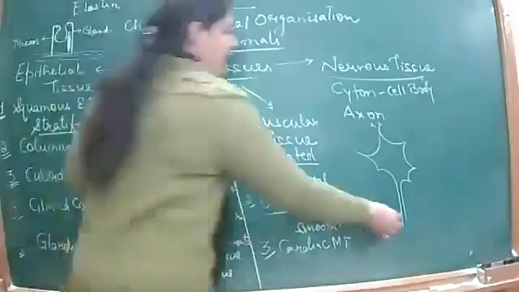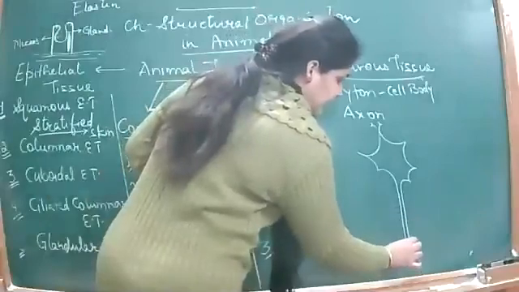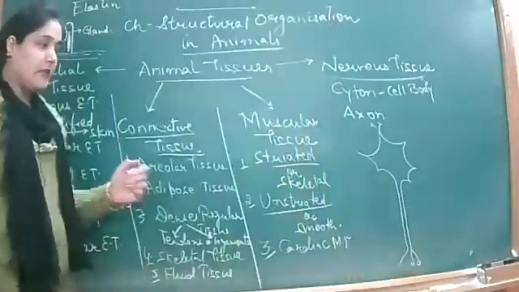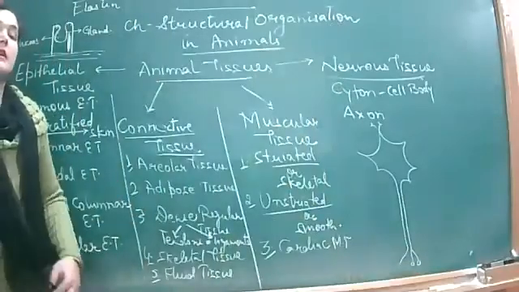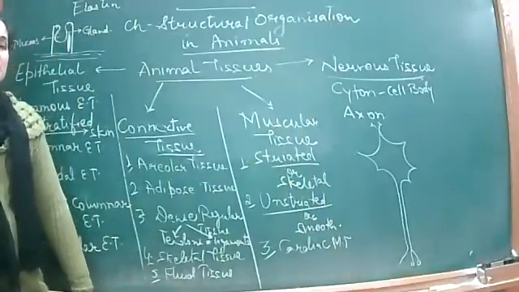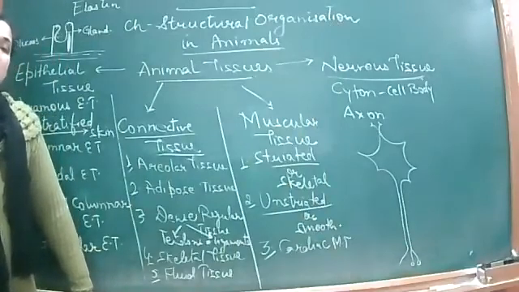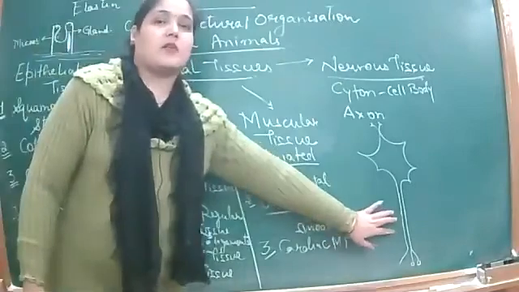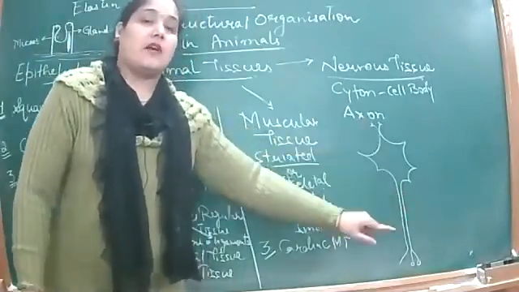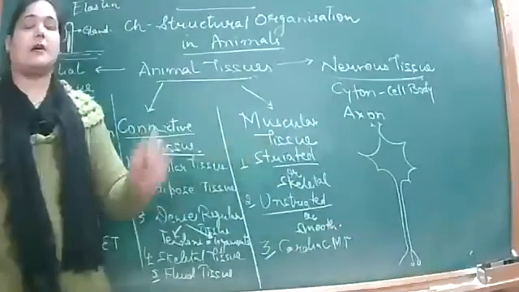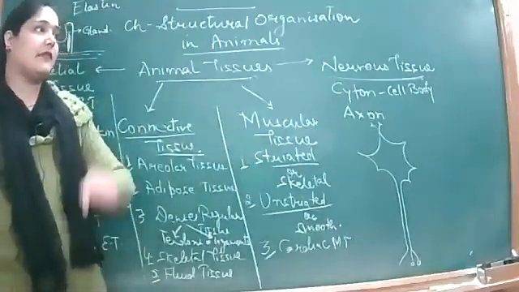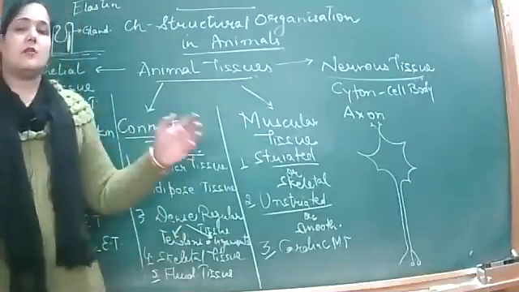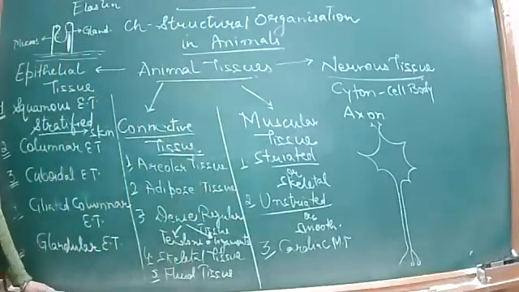And the axon, after traveling to a particular length, becomes branched, leading to the end structures, which are small knob-like structures called nerve endings. These knob-like structures are the giving units, and dendrites are the receiving units of the nerve cell, right? Coming to the axonal part, they are surrounded by Schwann cells. If Schwann cells secrete myelin, they become myelinated neurons, and if myelin is not secreted, they become non-myelinated neurons.